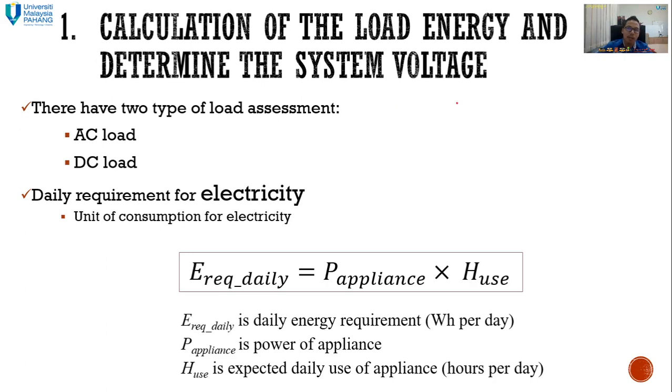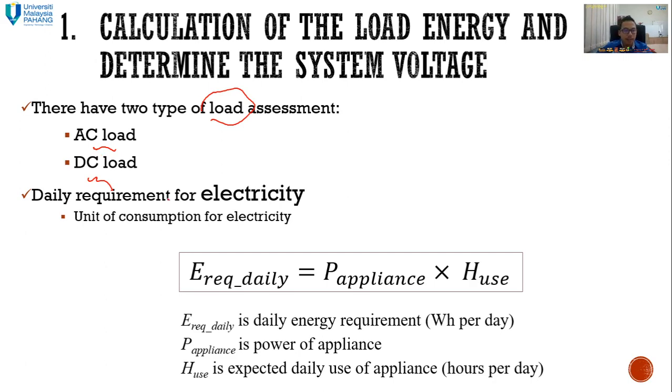So this is an example: calculation of the load energy and determining the system voltage. Load assessment: the type of load, usually we separate into two, AC load and DC load. If you plan to use both, you are going to need a huge, big system to facilitate the necessities of your home or place. If you can use only DC load, it is very good, because DC load is very energy saving. For AC load we need the inverter, and the inverter also has its own efficiency, so loss can occur there.